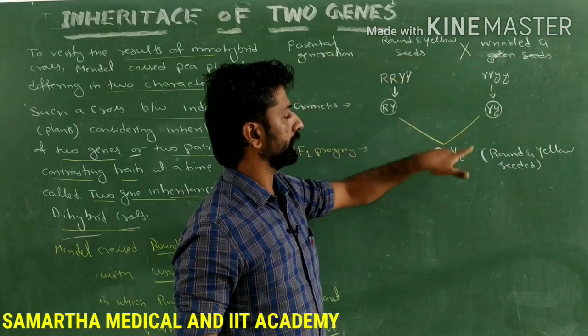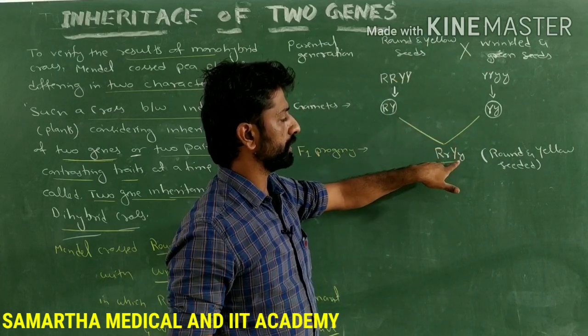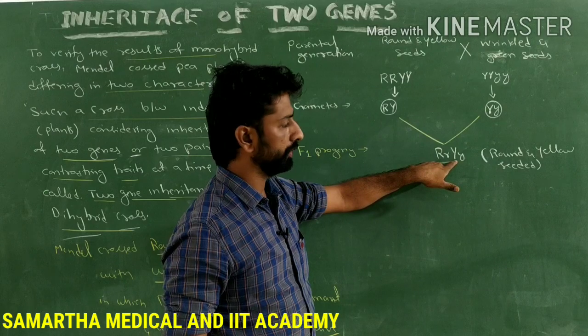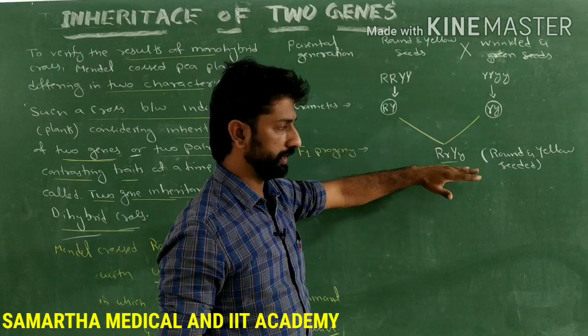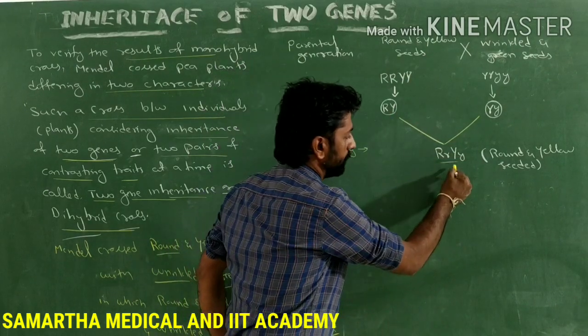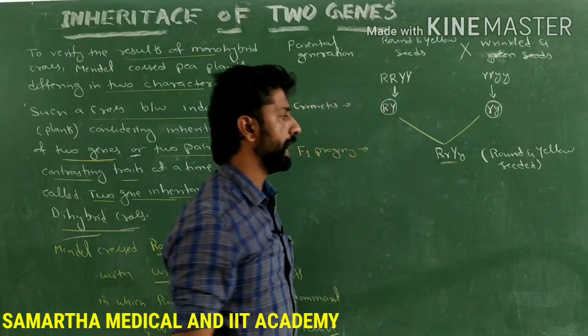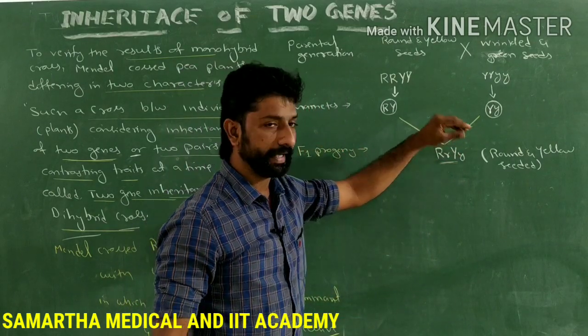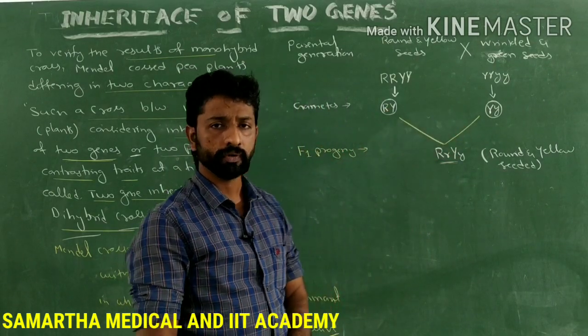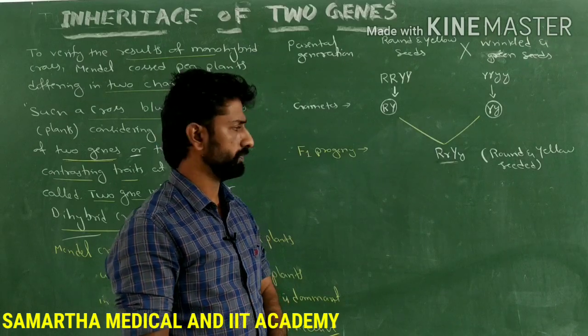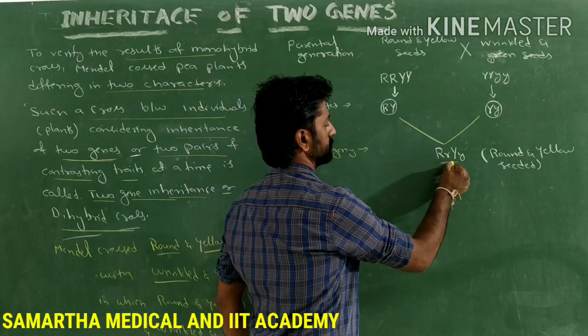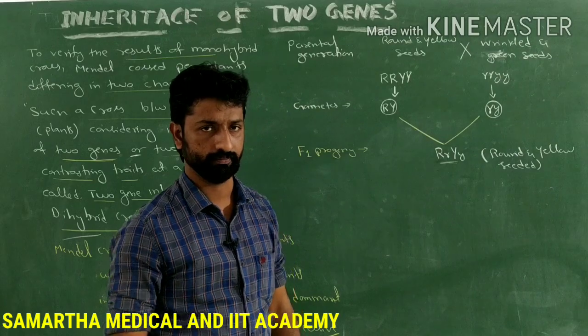color is dominant over the green color. So in the presence of a single dominant allele, the yellow color will get expressed in F1 generation. So all the plants produced in the F1 generation will have round and yellow seeds. Round and yellow seeds they will produce. So this is what happens in the F1 generation.